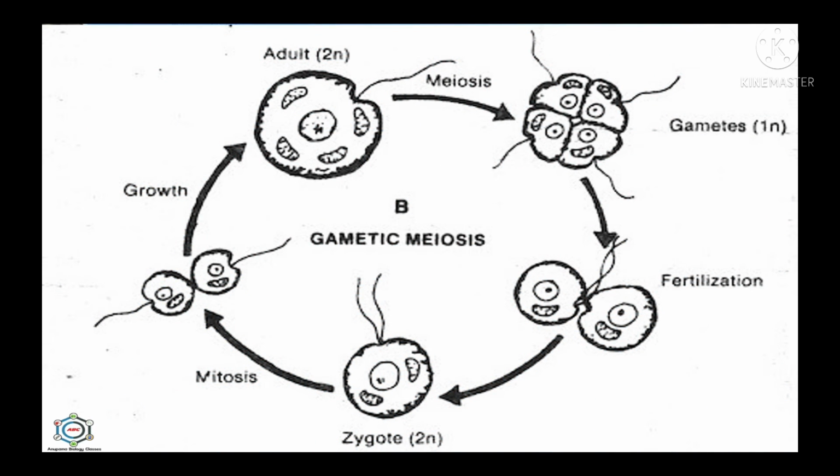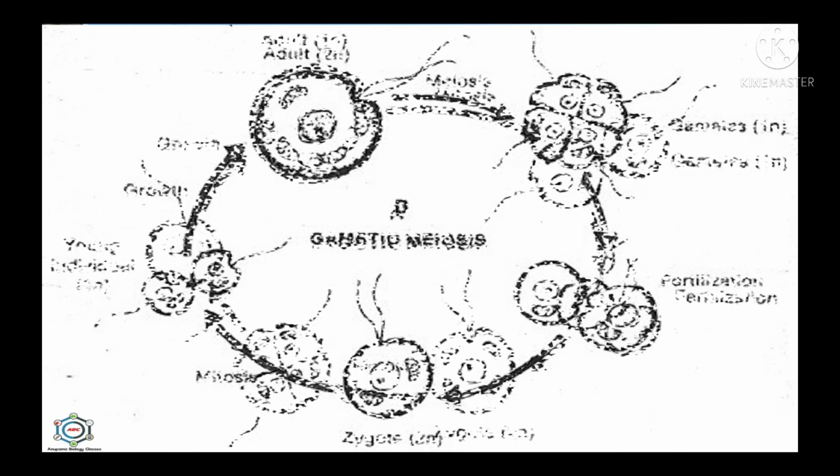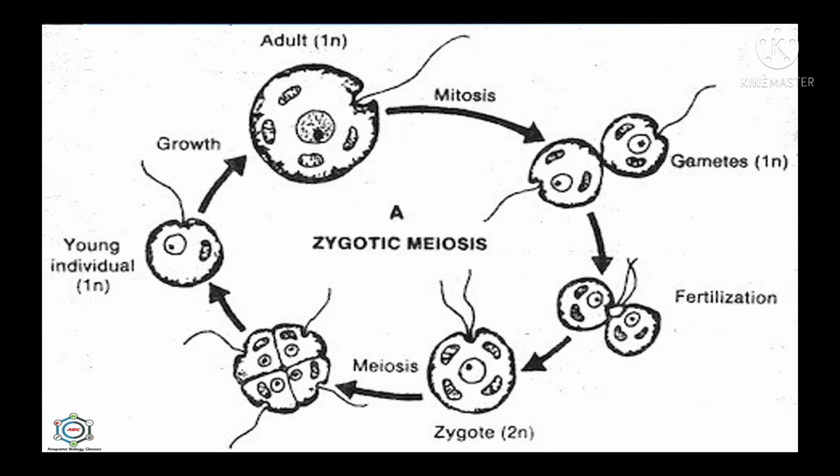So during meiosis, the chromosome number of the parent cell is reduced to half. The diploid, 2n, number of chromosomes in the parent cell becomes haploid, 1n, in the gamete, which is known as a special sex cell. So here you can see that this is the gamete, which has one nucleus and is haploid in condition, and before this the adult is in 2n condition, which means diploid. The two gametes having 1n number of chromosomes fuse to form a diploid 2n zygote. Here you can see this is the 2n zygote.